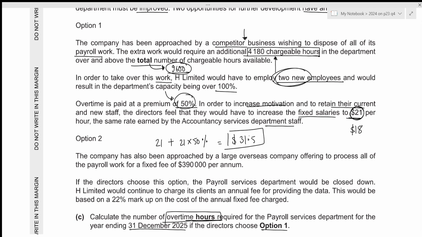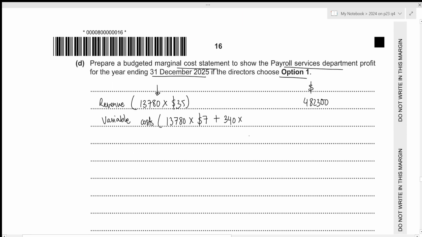Remember, these are the payments made for the overtime hours, and the overtime hours will not be a part of our fixed cost. This will be a part of our variable cost because the overtime hours can differ. It will not remain the same. That's why we need to multiply the overtime hours by the rate of 31.5. This gives the value for the variable cost to be 107,170.